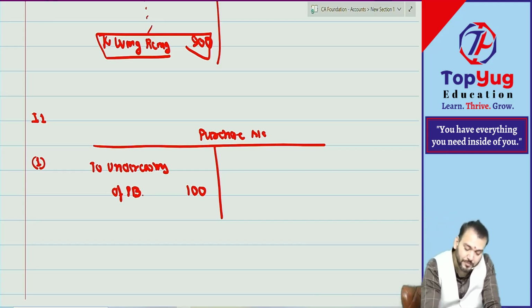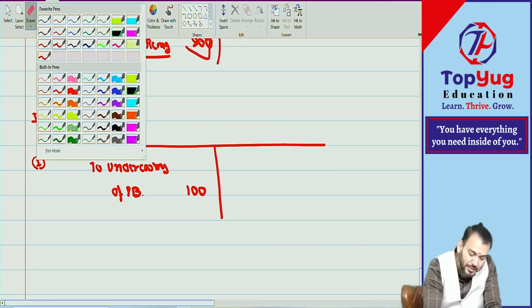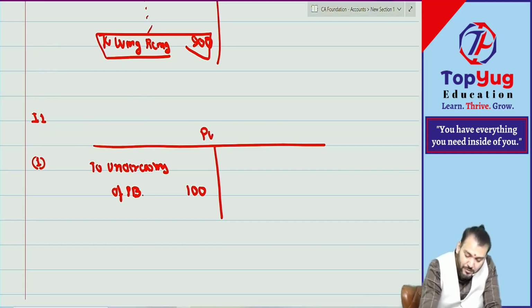Have you understood this point? In the purchase account you write the rectification statement on the debit side only.